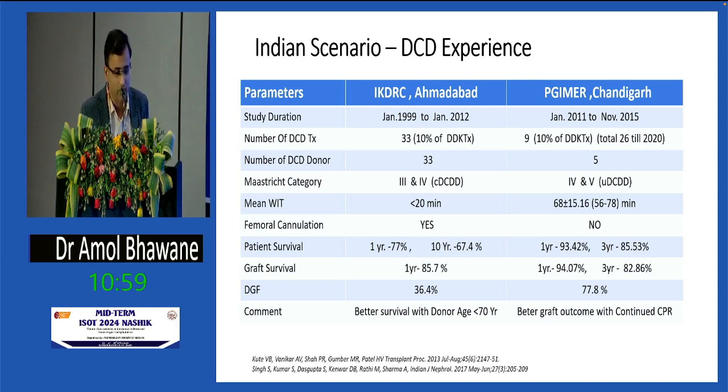After that also they have done DCDs. They did mostly uncontrolled DCD, hence the warm ischemia time was 68 minutes, and they still had good outcomes, which we can compare to donation after brain death in the same period. They found that there is a better outcome if they continue CPR till the OT. So this is from these two institutes.